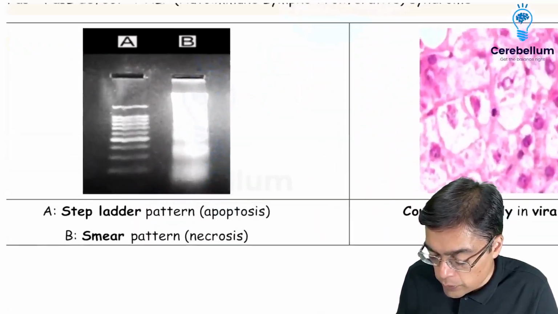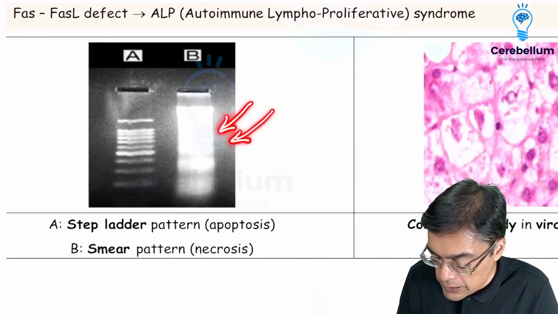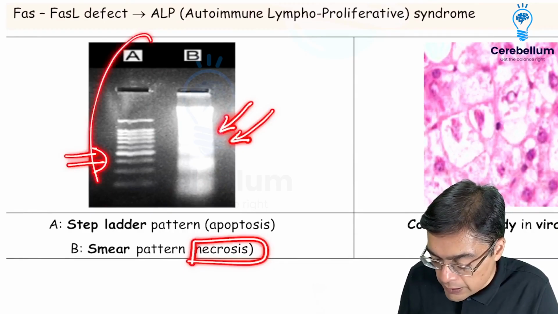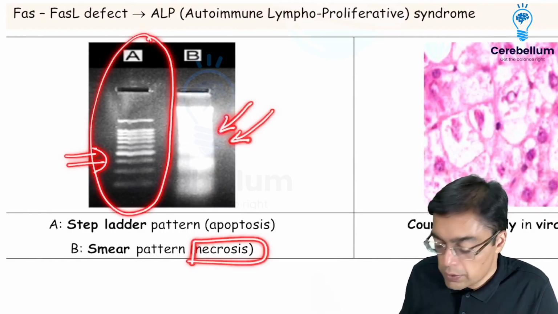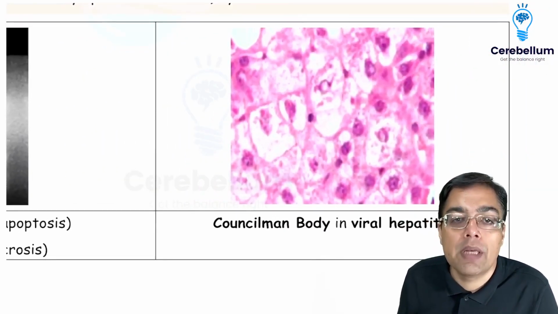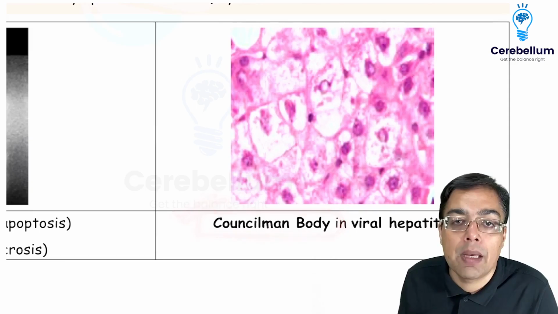For purpose of image-based questions, this is what I would like you to remember. This is the smear pattern that you are going to be seeing with necrosis. On your left side, appearing as A is an example of a stepladder pattern that you would associate with apoptosis. Similar question which has been asked in the exam is with regards to viral hepatitis patients who are going to be having the presence of an apoptotic body that is being given the name of Councilman body.